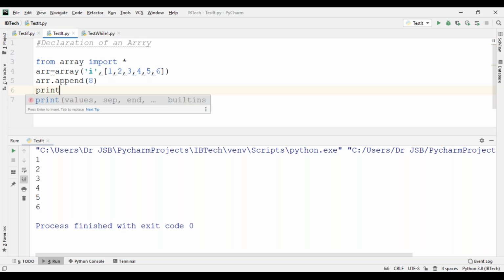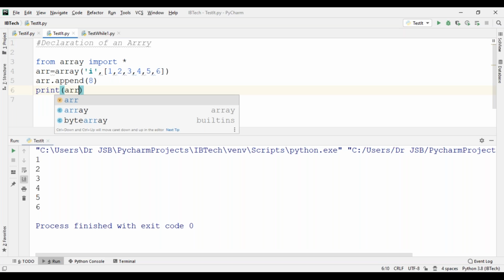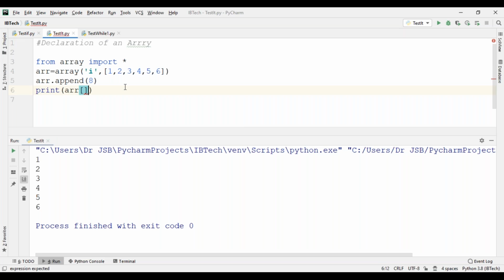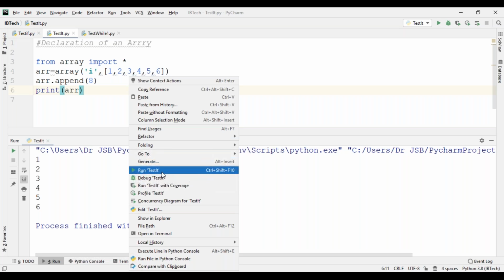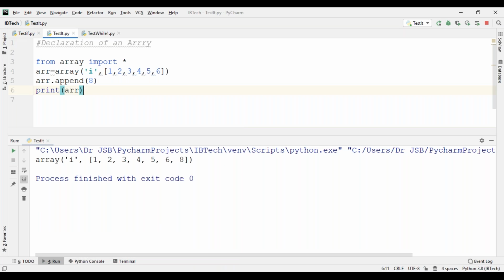Print arr. See, 1, 2, 3, 4, 5, 6, 8. That is appended at the last. This is one kind of operation.